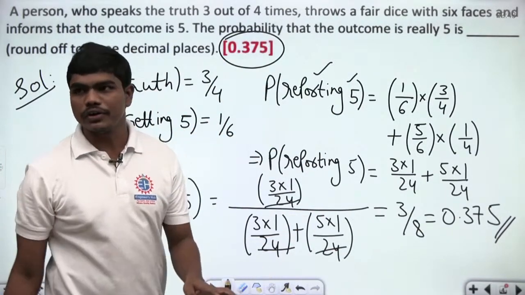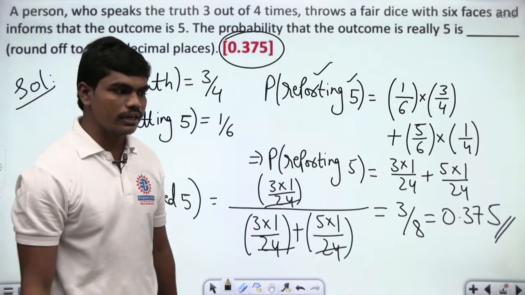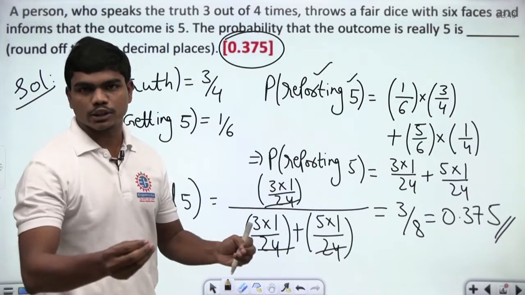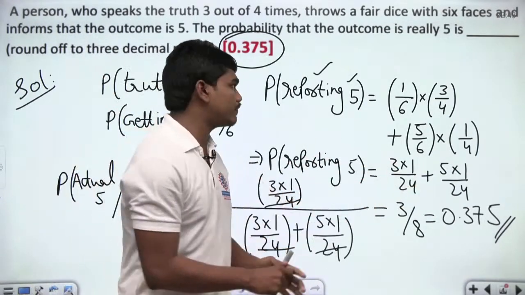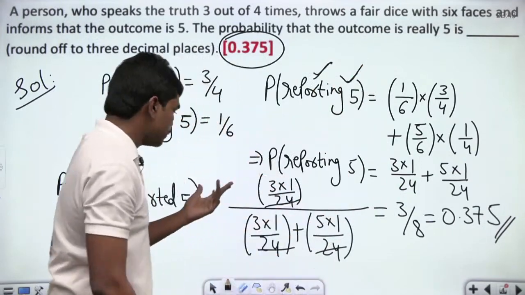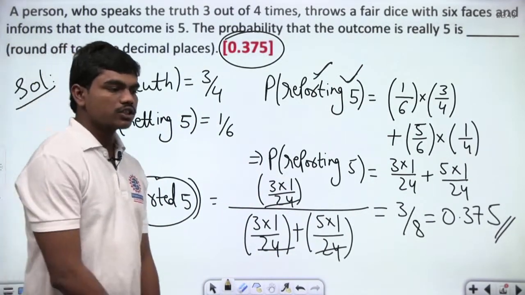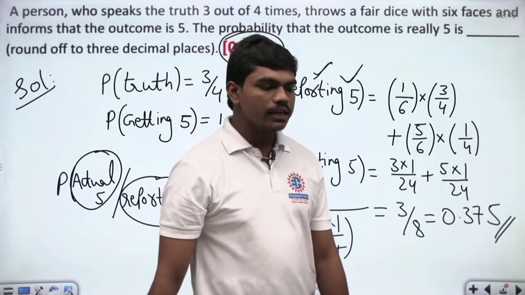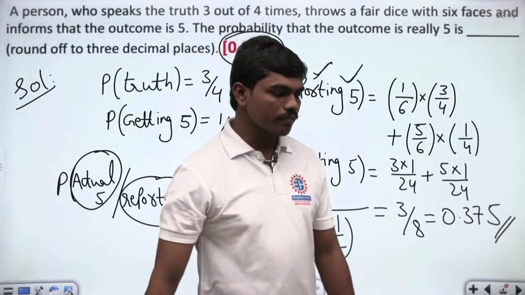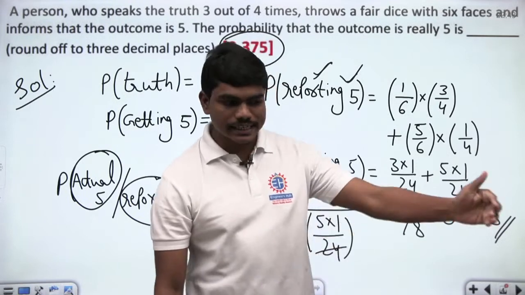Clear? Is that clear to all of you? Are you all having any doubts at any point? Basically, this is a simple application of Bayes' theorem. When there are multiple possibilities for an event to happen, then what is the probability that this event has happened because of this particular possibility? Correct? So 0.375 is the correct answer for that. Is that clear to all of you? Is that okay? Can we go for the next question?